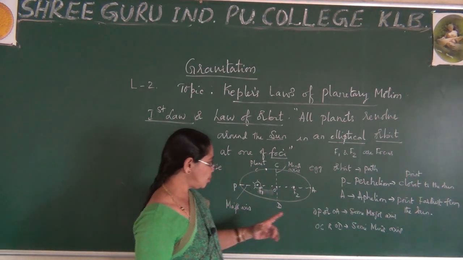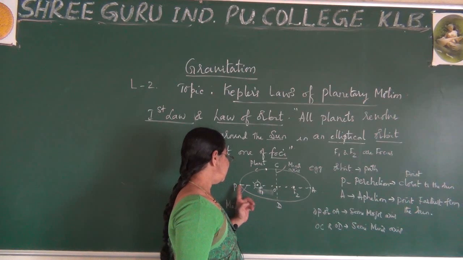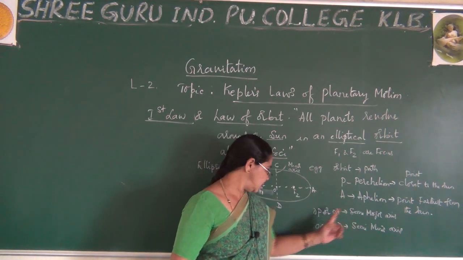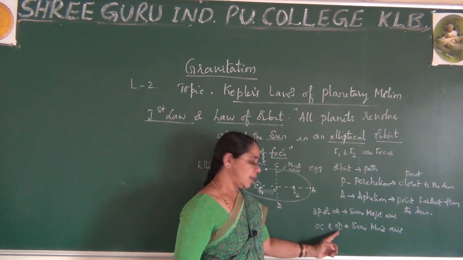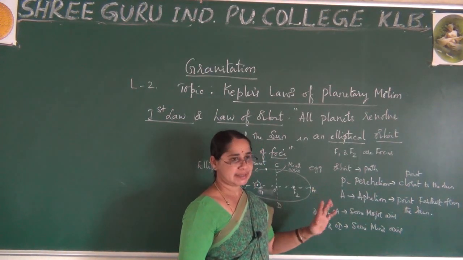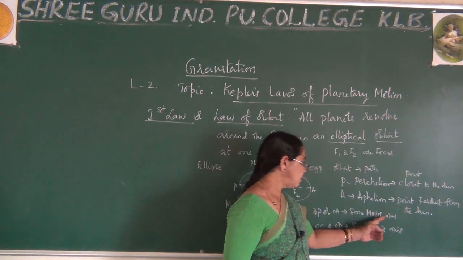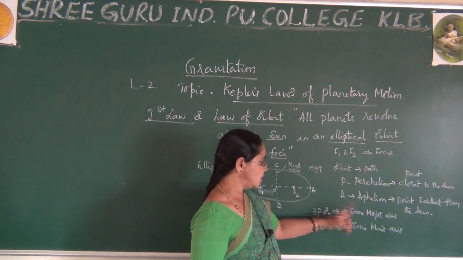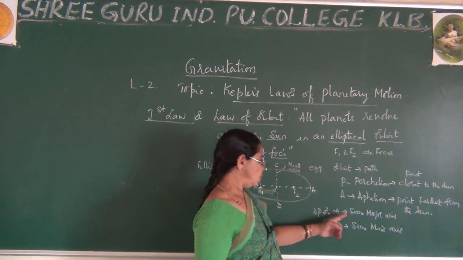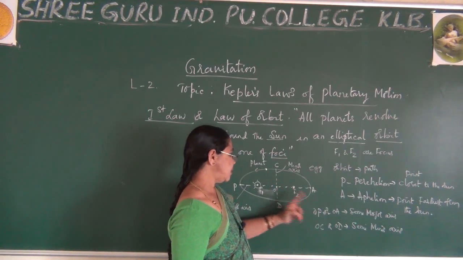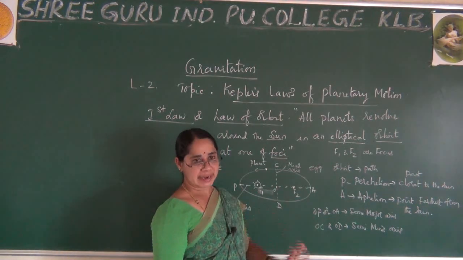Again I have shown one more point: from O to P or from O to A is called the semi-major axis, and O to C or O to D is called the semi-minor axis. I said these because in my further classes I am using the words major axis, semi-major axis, semi-minor axis, so you should be familiar with these.